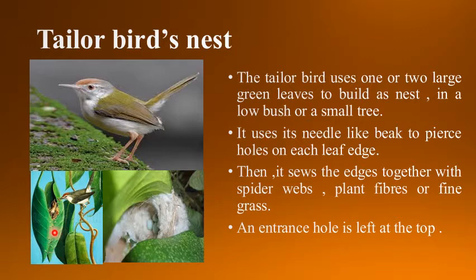You can see this is the nest of a tailor bird, and if you look at the edges of both the leaves, these leaf edges have holes put in them. So the tailor bird uses its needle-like beak to pierce holes on the edges of the leaf.